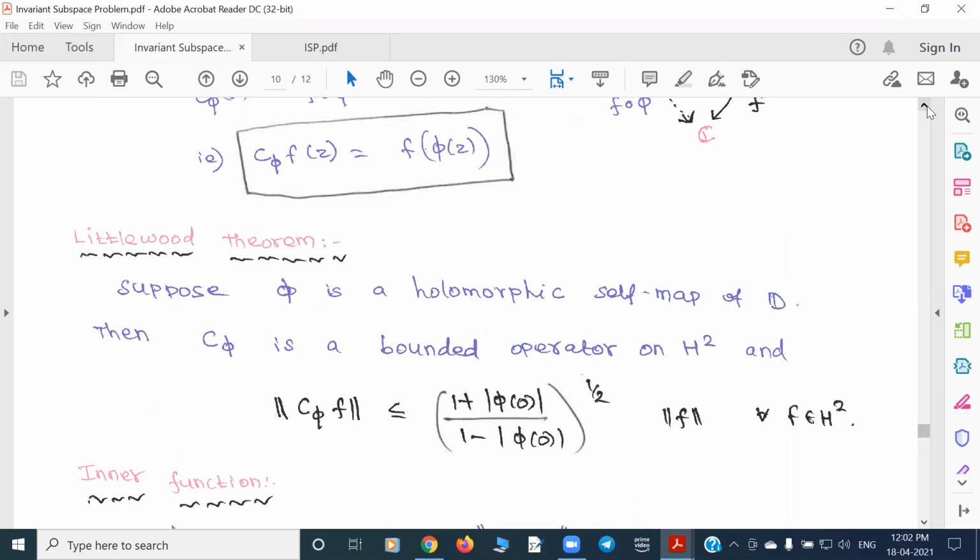But pointwise it's true that f of phi of x is less than or equal to this expression, where instead of phi of 0 you have phi of x. That's Schwarz-Alford, right? This result was done in 1925.